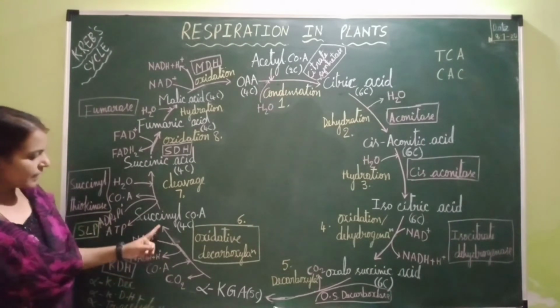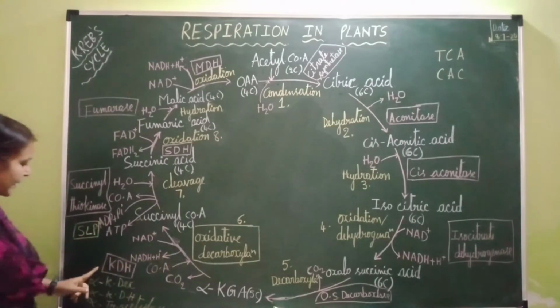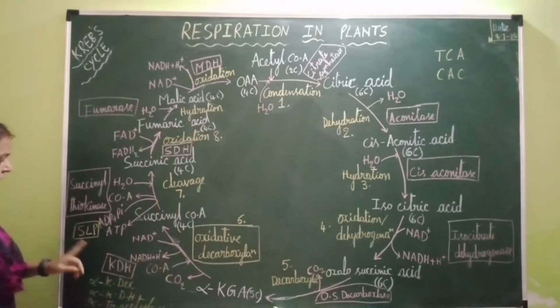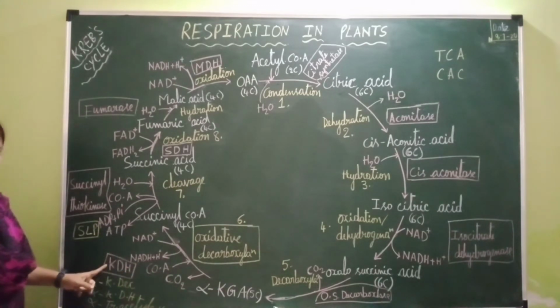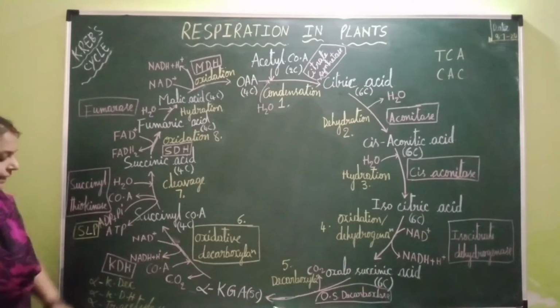Now this alpha ketoglutaric acid undergoes oxidative decarboxylation catalyzed by the enzyme alpha ketoglutarate dehydrogenase. So this alpha ketoglutarate dehydrogenase enzyme is a multi-enzyme complex which consists of 3 enzymes in it.